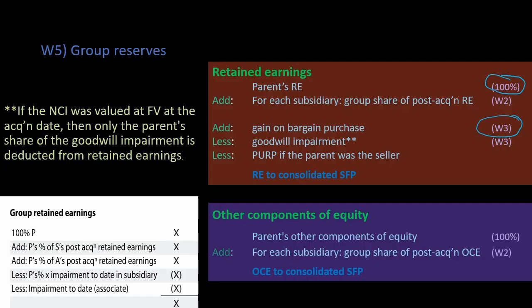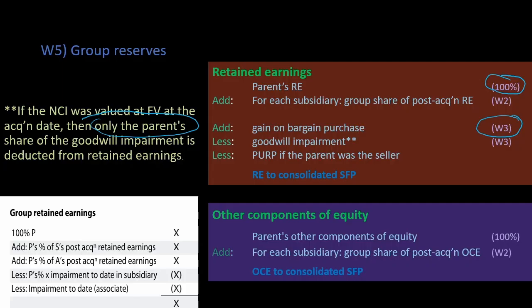We deduct the whole impairment if we calculated proportionate goodwill method, but if we calculated NCI at fair value, then only the parent's share of goodwill impairment is deducted from retained earnings. And we deduct PURP if the parent was the seller. Remember, we deducted PURP if the subsidiary was seller from the net assets of subsidiary at reporting date.